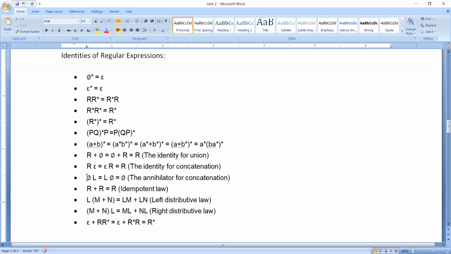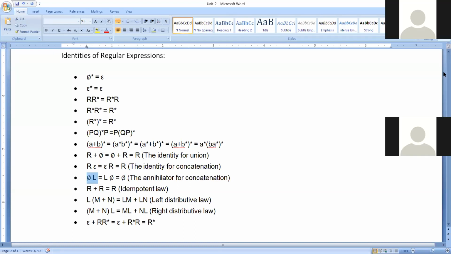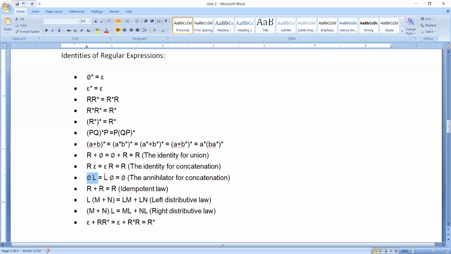In the same manner, anything you multiply with phi, which I already told you means empty, results in phi only. In the same manner, r plus r will be r only. You might have learned all these things in your DLD also.